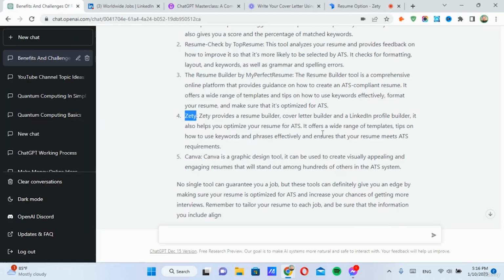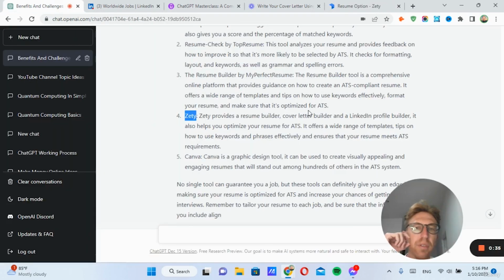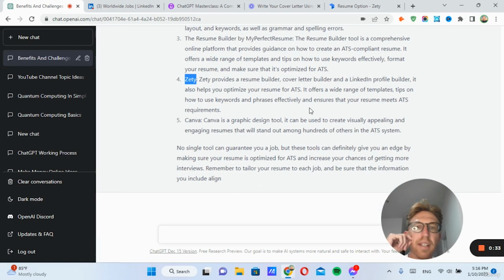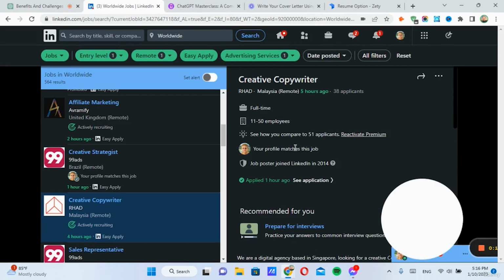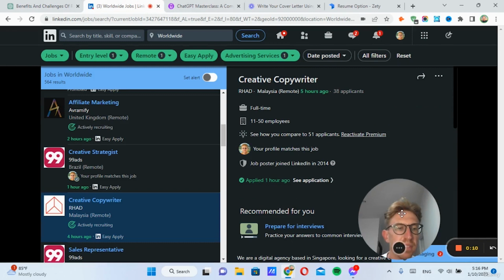So that's basically step-by-step how to optimize your resume so that it gets through this automated system that a lot of recruiters and hiring managers use to screen out qualified candidates. So if you already have the qualifications, I highly recommend creating your cover letter, optimizing your resume, and applying for jobs on LinkedIn or any of the other remote job boards that we've discussed in this section.